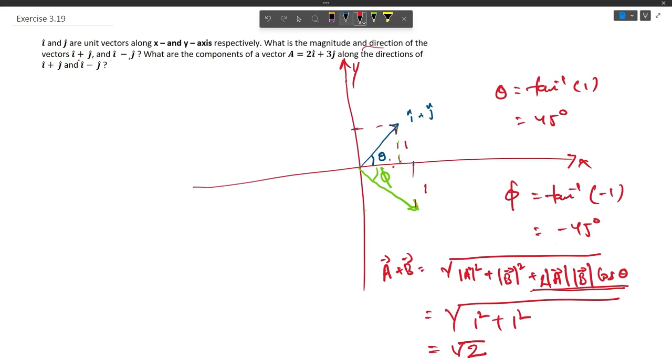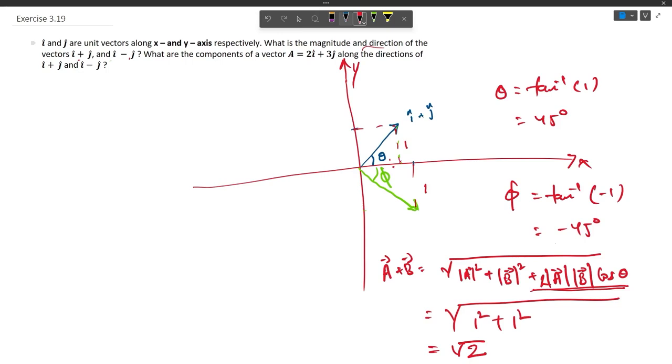Now the second part of the question says, what are the components of vector 2i cap plus 3j cap along the direction of this first vector and this second vector? So to find out the component of one vector on another vector, we need to find out the unit vector along that direction first.